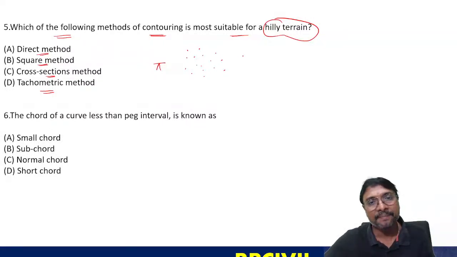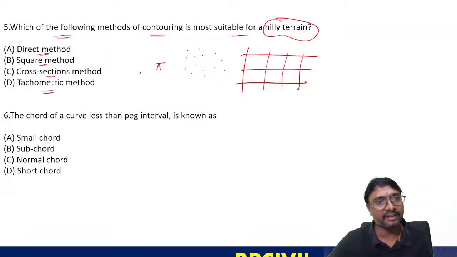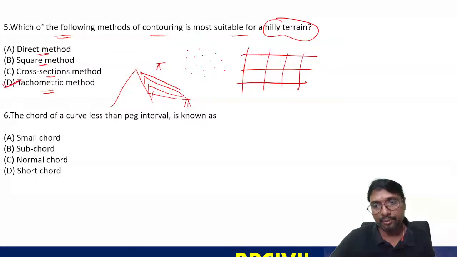Square method means first we take these points along a grid. In a hilly terrain that is not possible. The cross-section method is also not possible. In the tachymetric method, this is your hill, we keep the staffs here, take the staff readings from this point onwards, and get the reduced levels. So option D will be the correct answer.